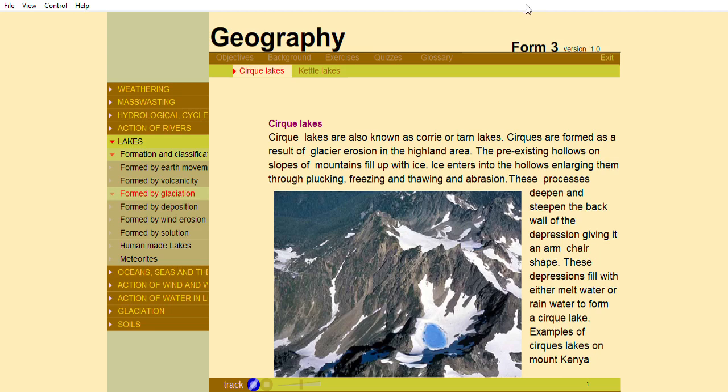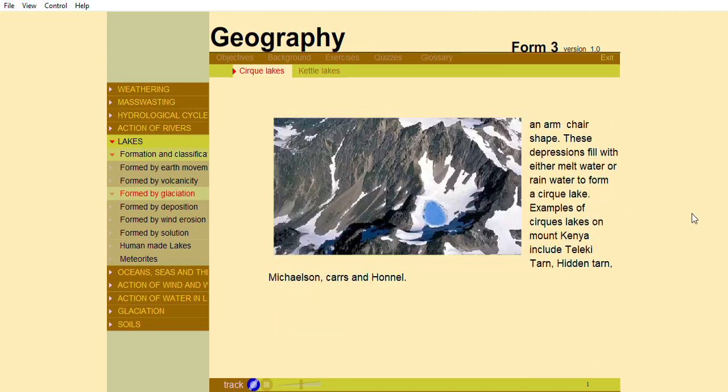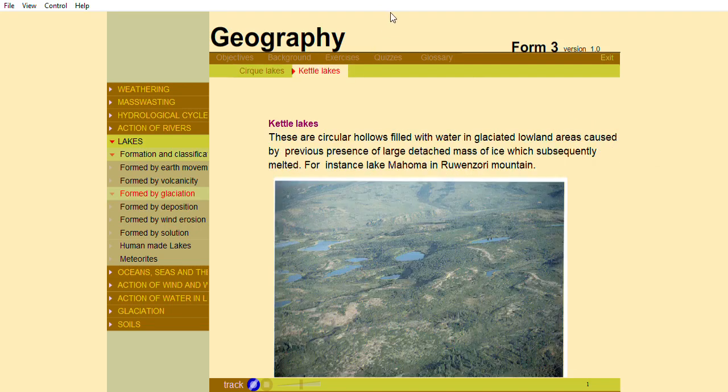Examples of sack lakes on Mount Kenya include Teleki Tarn, Hidden Tarn, Michelson, Kars, and Hornell. Kettle Lakes. These are circular hollows filled with water in glaciated lowland areas caused by previous presence of large detached mass of ice which subsequently melted. For instance, Lake Mahoma in the Ruwenzori Mountains.